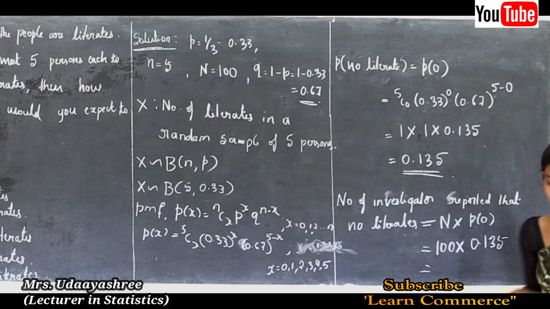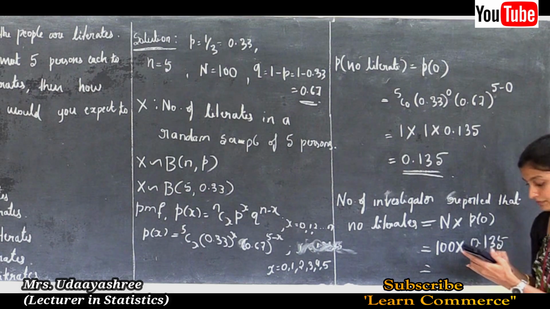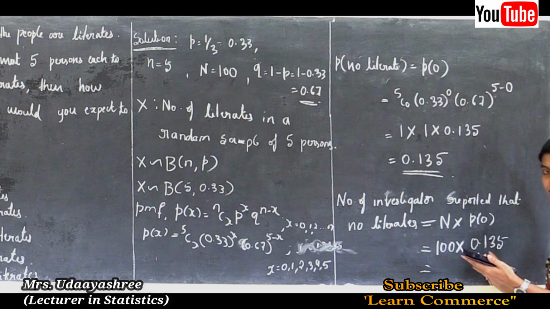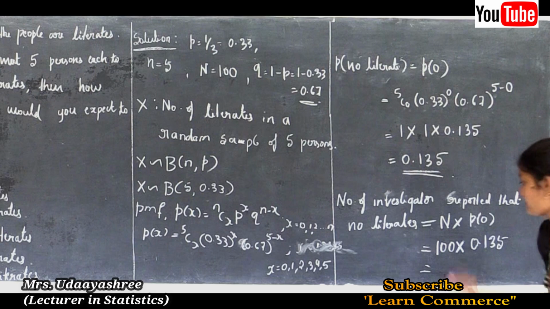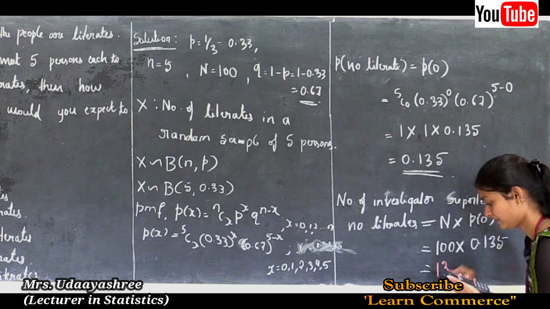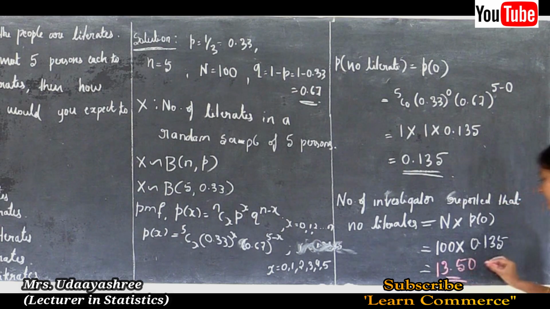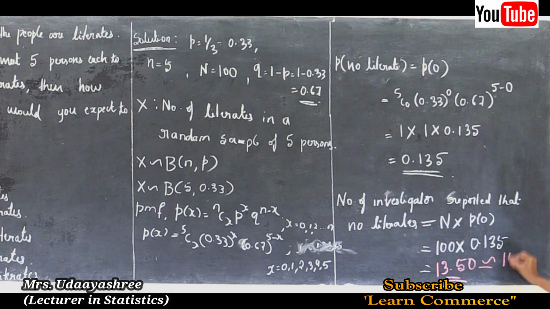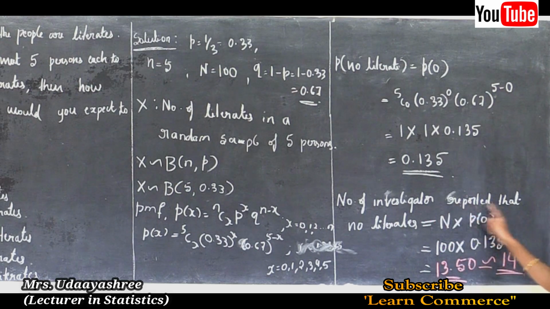So this is equal to 100 into 0.135, then the answer is 13.50, we can write approximately 14. So the number of investigators who reported no literates is 14.